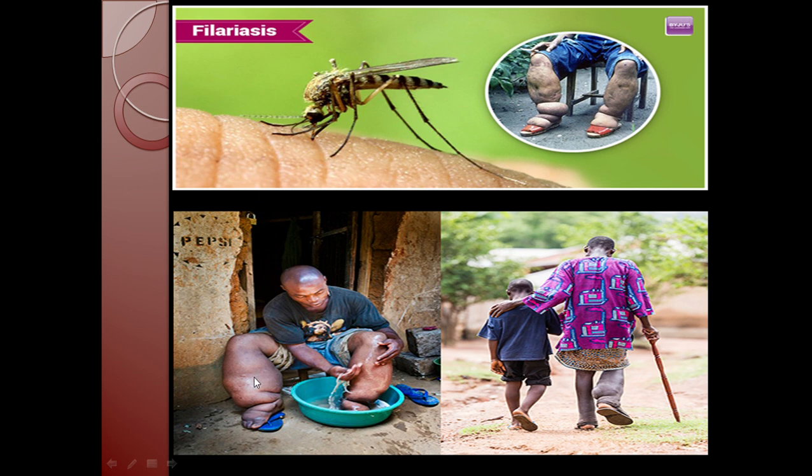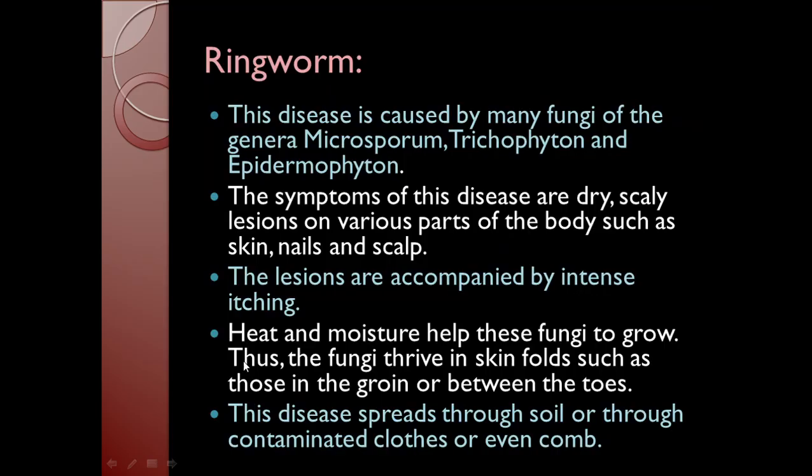You can see the formation of the giant lower limbs due to filariasis. Next disease is ringworm. The disease ringworm is caused by many fungi of the genera Microsporum, Trichophyton and Epidermophyton. The symptoms of this disease are dry, scaly lesions on various parts of the body such as skin, nails and scalp. The lesions are accompanied by intense itching.